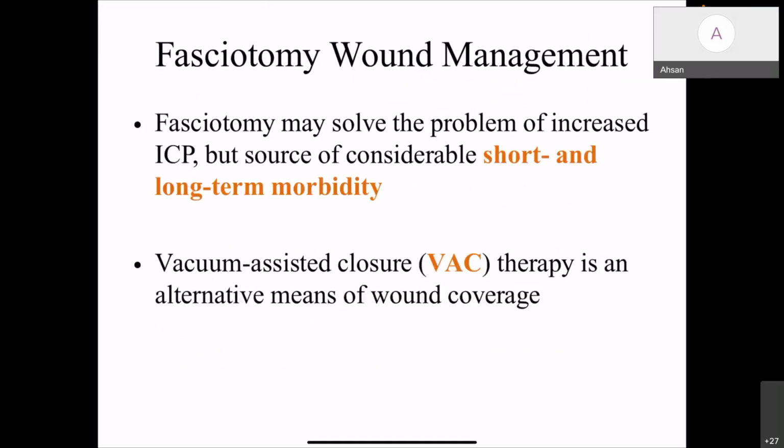Now coming to the fasciotomy wound management. Fasciotomy may solve the problem of increased ICP, but it is associated with considerable short and long-term morbidity. Vacuum-assisted closure therapy is an alternative means for wound closure, which can also hasten the edema relief.